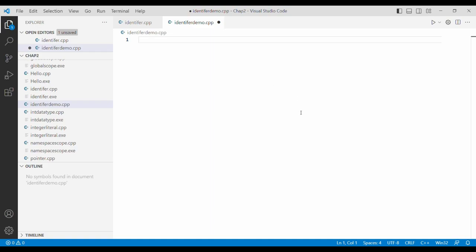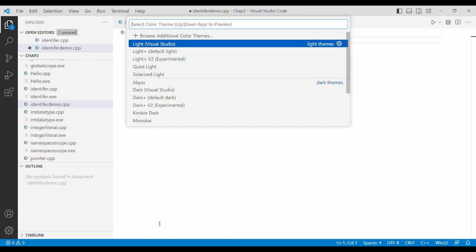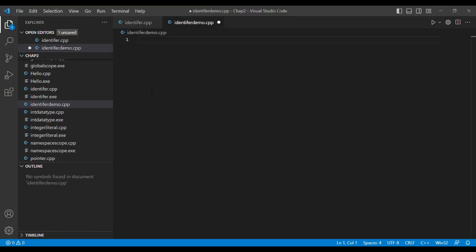Okay everyone, now we will be discussing a program on how to make use of identifiers. I will just be discussing some variables. Before that, I change the color theme to Visual Basic dark theme. Okay, I start with the basic structure of a C++ program.